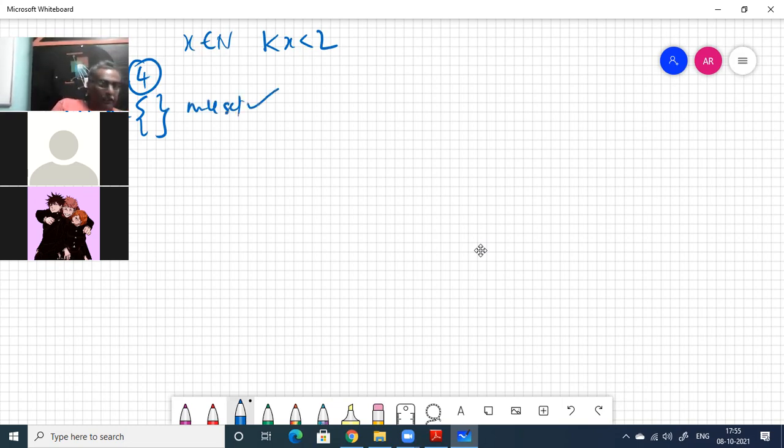Okay, Arpana, you tell me second one, B. The set of all even natural numbers which are not divisible by 2. Okay, first of all, what are even natural numbers? 2, 4, 6, like that. That are not divisible by 2, uncle. Not divisible by 2. This is divisible, this is divisible. Everything is divisible by 2. Not divisible, no number. So it's a null set, uncle. Very good, Arpana.